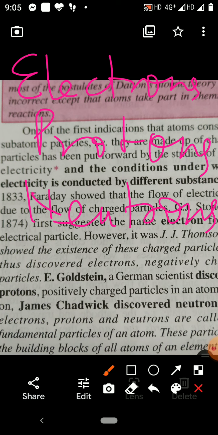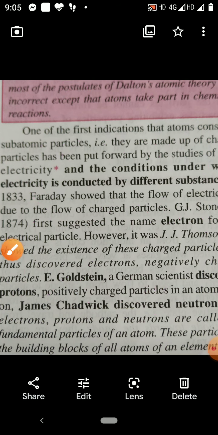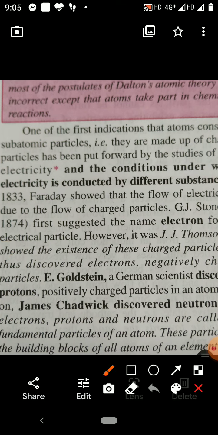So children, Dalton told atoms of the same elements are alike, but here atoms of the same elements may not be alike, as it was seen in the isotopes. There are three isotopes of hydrogen: protium, deuterium, and tritium. They have different mass numbers, but their atomic numbers are the same.